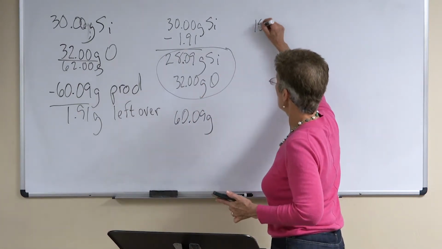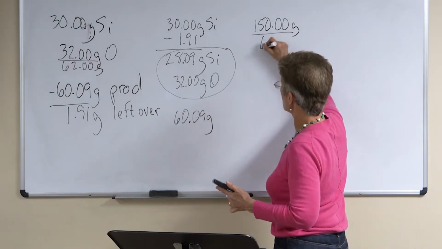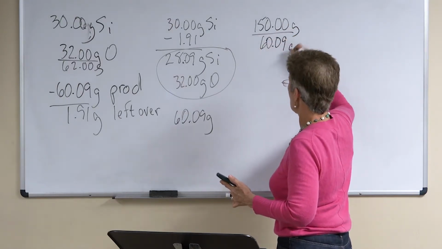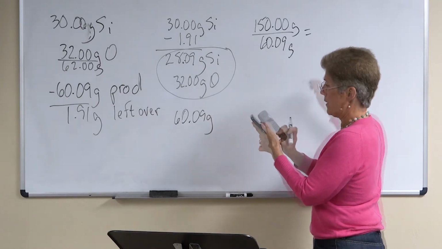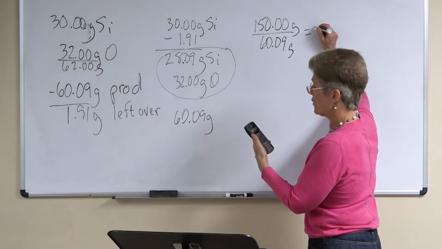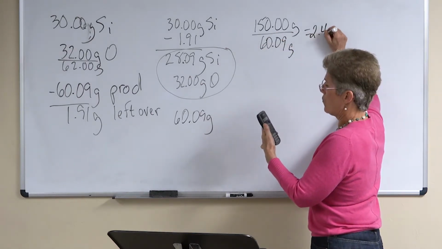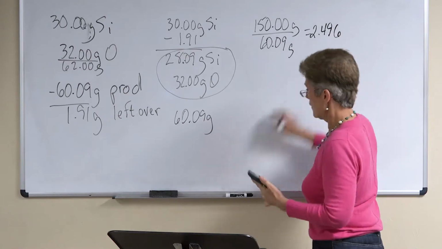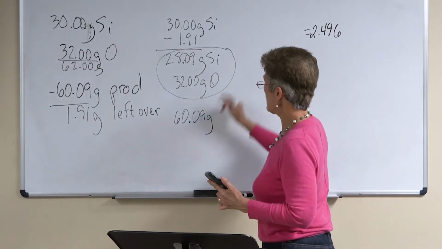So I'm going to go 150 grams divided by 60.09 grams, and that's going to give me what I have to multiply my recipe by. And I get, in 4 significant figures, 2.496. Okay, so I'm going to multiply my recipe by